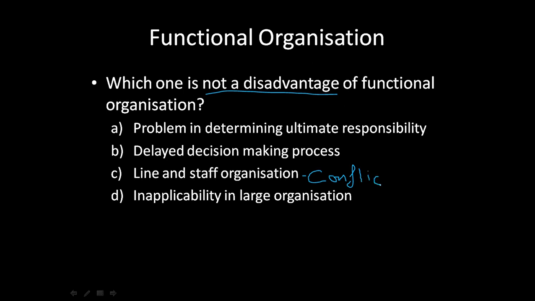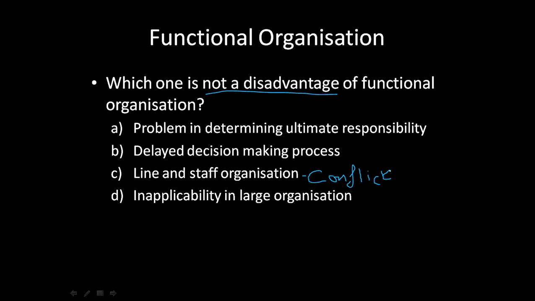Now, why are we talking about conflict? Wherever you have line and staff organization together, you will have line and staff conflict. Who are line people? Line organization এ কারা থাকে? They are basically the main performers, the experienced ones who are doing the job over and over again. Who are the staff? They are the advisors.